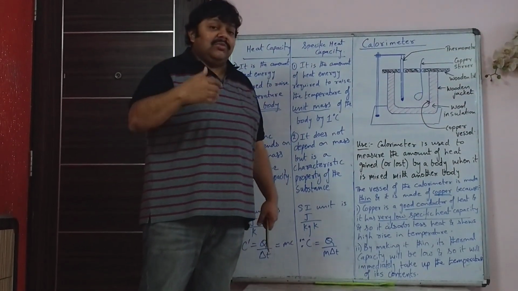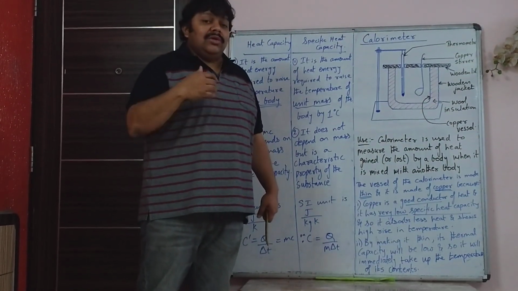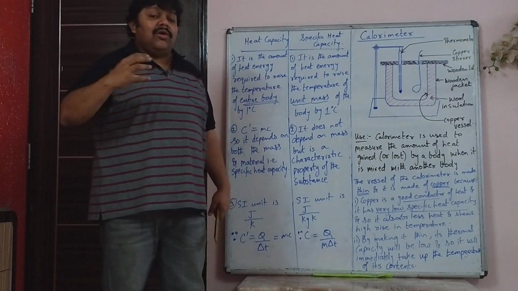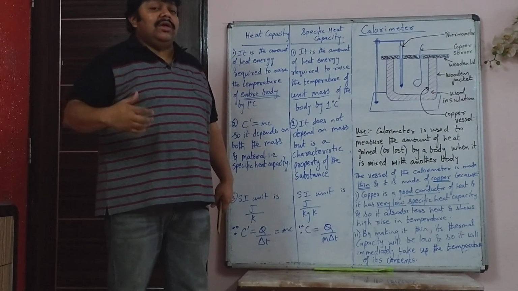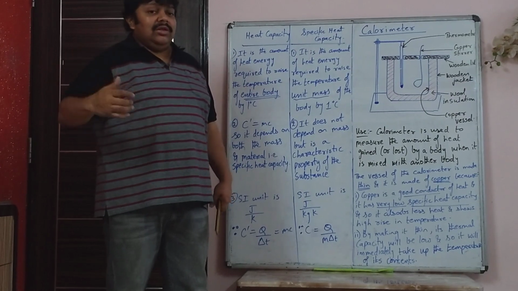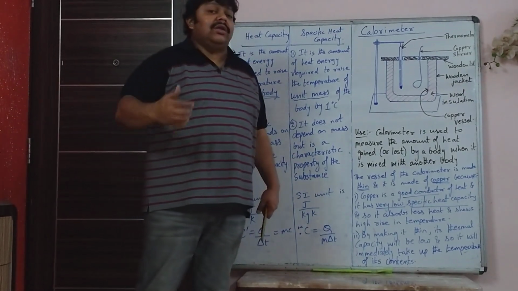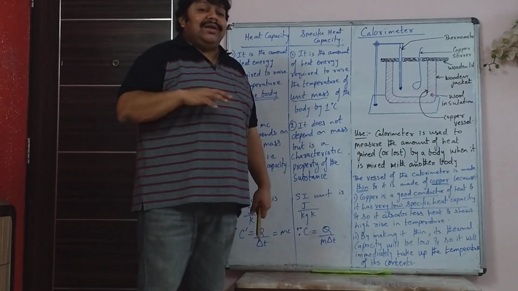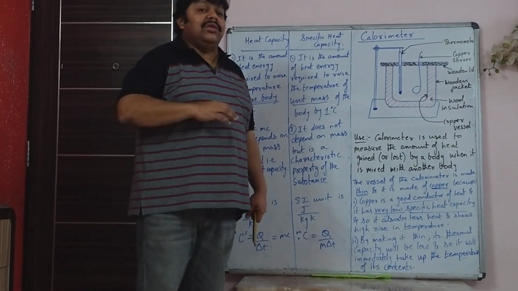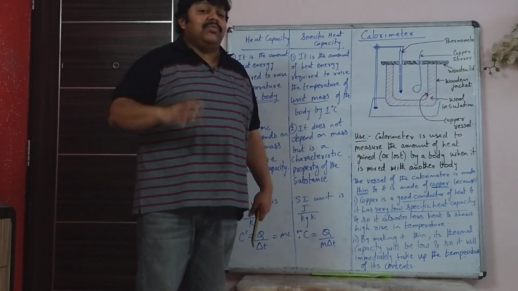There is a principle of heat exchange which says that heat lost by the hot metal ball, the hot body, will be equal to the heat gained by the cold body. In this case, water and calorimeter will gain heat till all of them attain thermal equilibrium, that means the same final temperature.